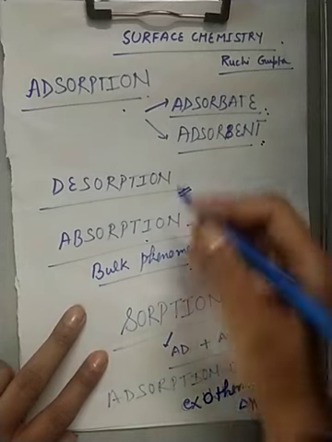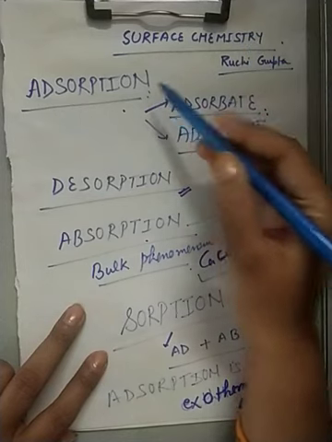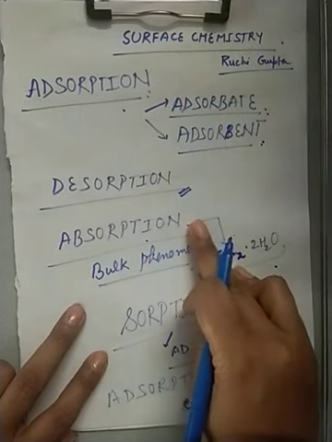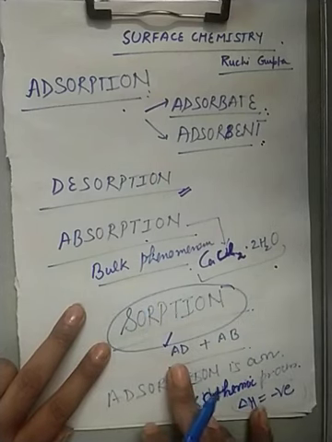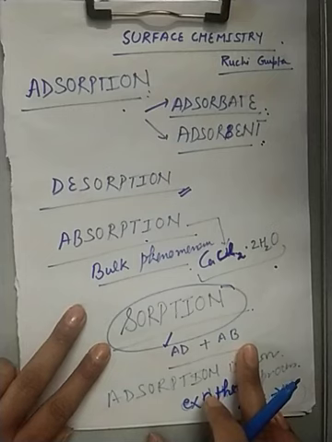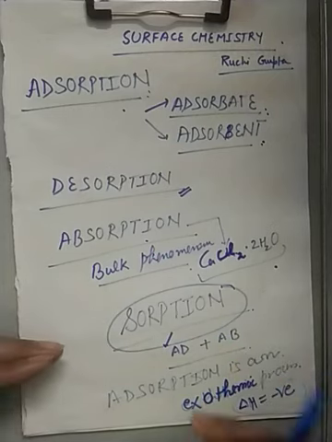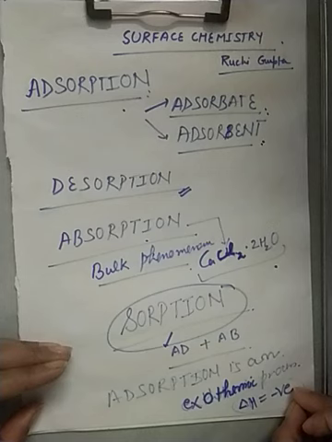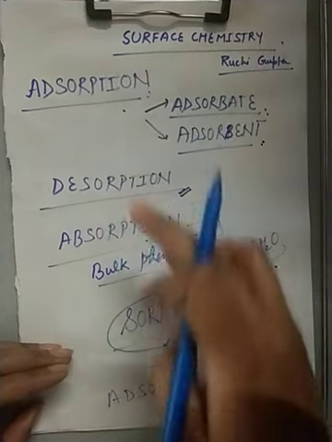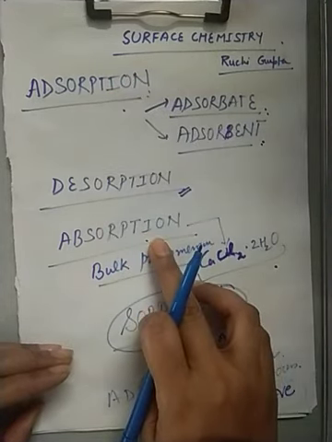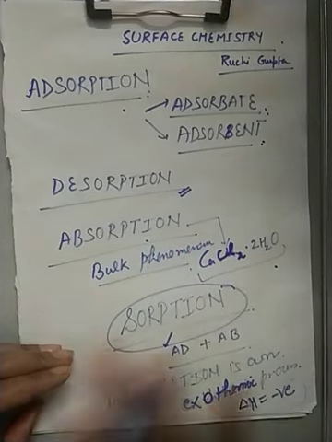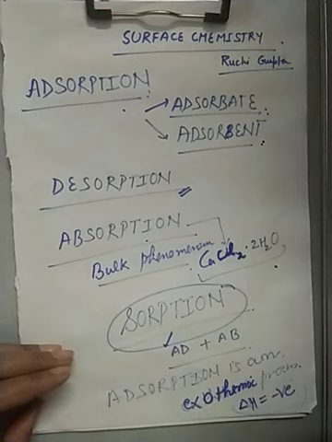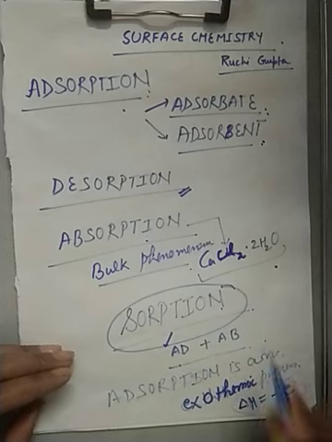Now when you see both the phenomenon, that is adsorption and absorption simultaneously, then it is called sorption. So what is the meaning of sorption? Adsorption plus absorption. For example, if you are taking cotton clothes and you just dip in a dye for dyeing, then adsorption and absorption take place simultaneously because the dye particles or the color of the dye will adsorb on the surface as well as will enter in the bulk also. So sorption means adsorption plus absorption.